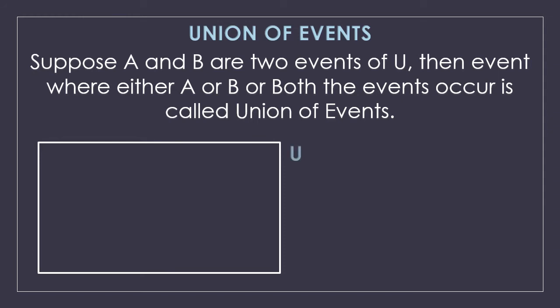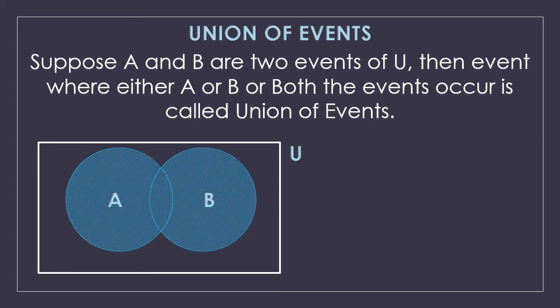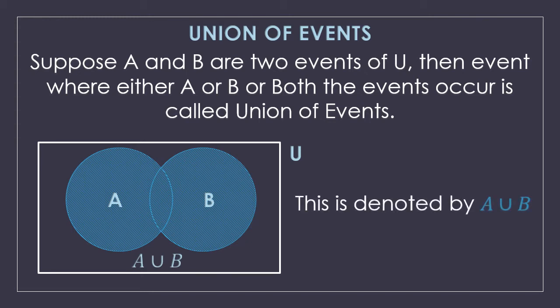This is the sample space U. These are the two events A and B. Now when I highlight everything which is a part of A and a part of B, it becomes the union of events and it is denoted as A union B. So it includes everything which is a part of A and B.